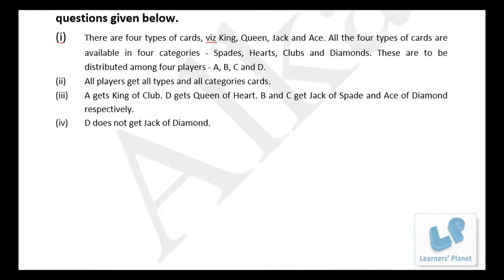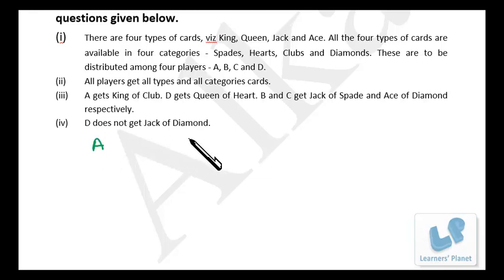There are four types of cards: king, queen, jack and ace. All the four types of cards are available in four categories: spade, heart, club and diamond. These are to be distributed among four players: A, B, C and D. Okay, all players get all types and all category cards. A gets a tricky question.